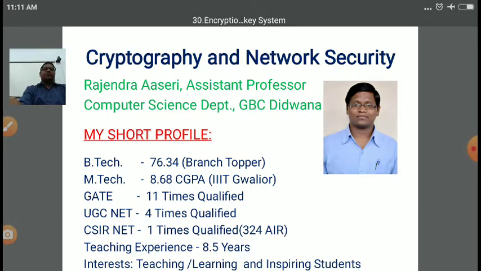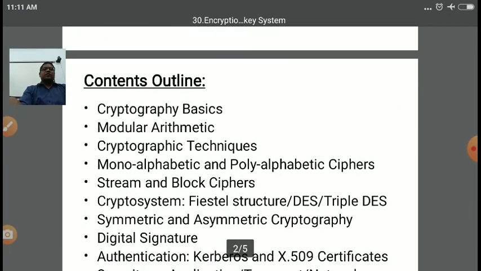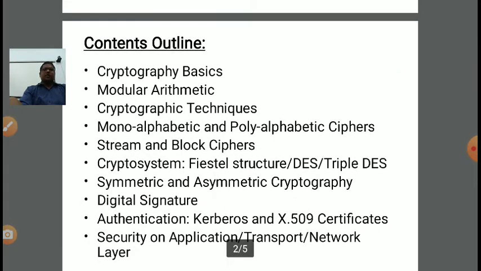In the previous lecture, we focused on various concepts of cryptography and network security. We discussed various basics of cryptography, some algorithms and some theorems on modular arithmetic. Then we discussed transposition and substitution techniques of cryptography, how to perform encryption at the sender end, and how to decrypt the ciphertext at the receiver in order to gain the plain text again. Then we discussed monoalphabetic and polyalphabetic cipher.